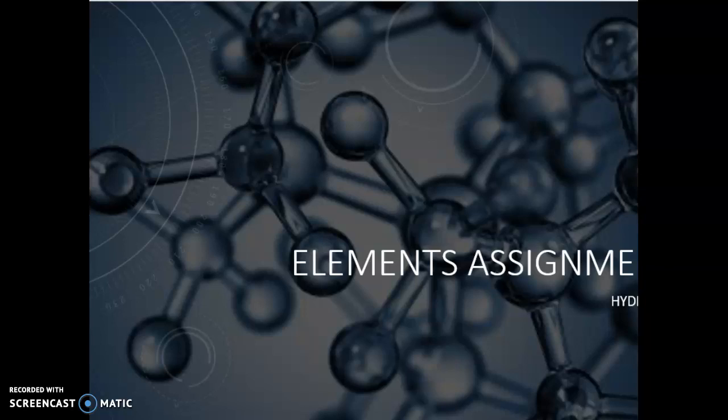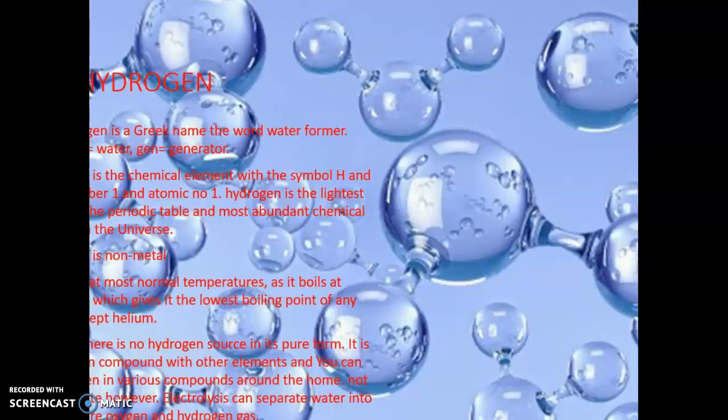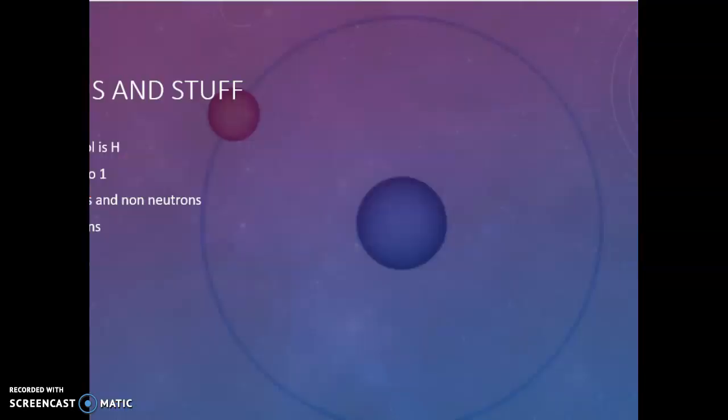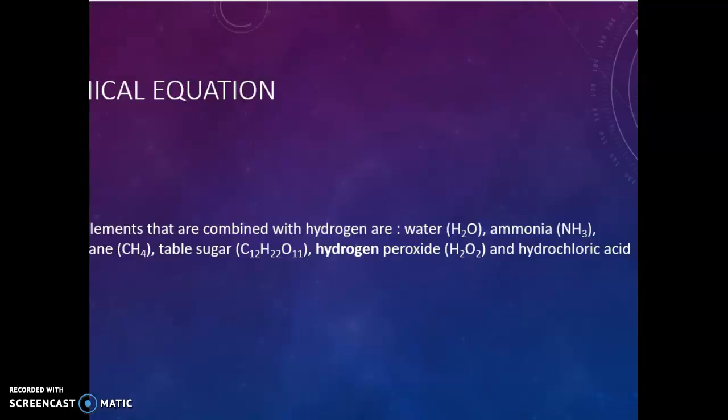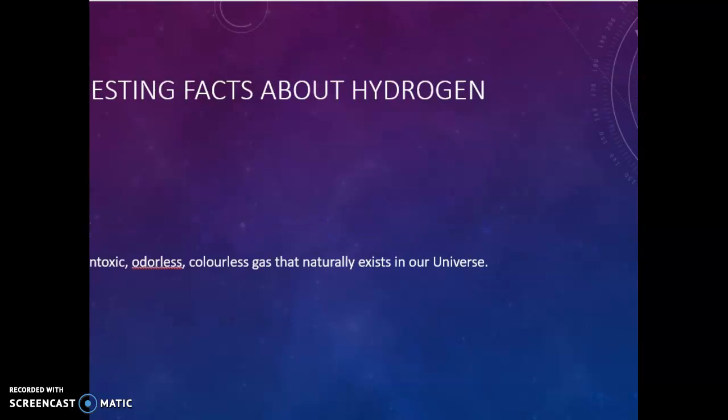I'm just having a look at your assignment here, and I see that you've chosen three assignments to do, which is good. Hydrogen, the red writing is a bit difficult to see on this background, so that's a bit of a shame. You also needed a picture of, oh, here it is, you've got a picture of hydrogen. It's so simple, isn't it? So that information is good. Chemical equations, that was really good. I'm glad you included that. And then you've got one interesting fact. Perhaps you could have a few more interesting facts about hydrogen.